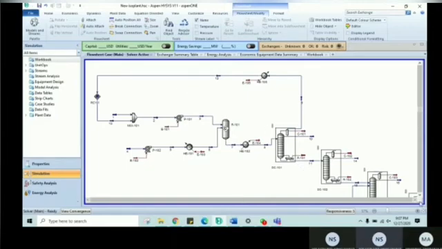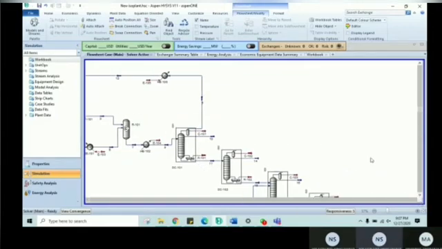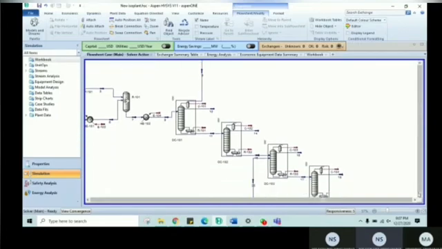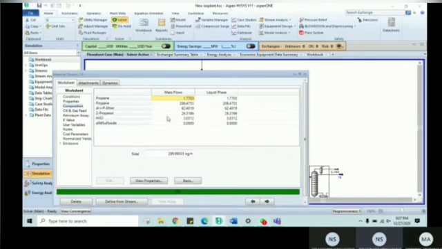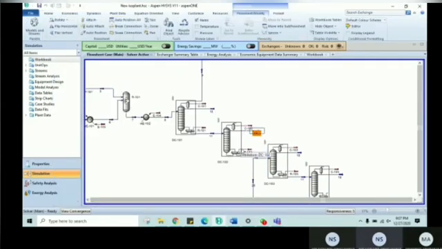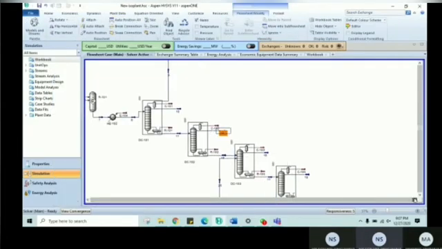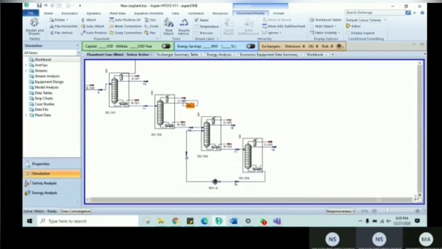So the bottom product will be sent to the next distillation column, which is the light gas column. So in stream 4, the composition here is the light gas, while the bottom product will be sent to the next DC, which is the isopropanol and water column.